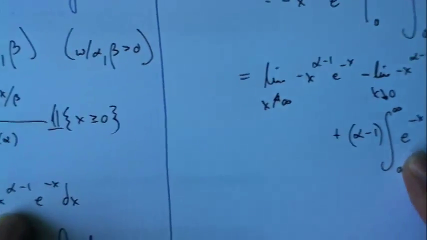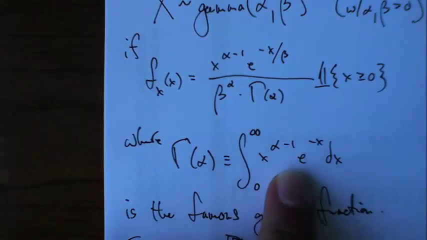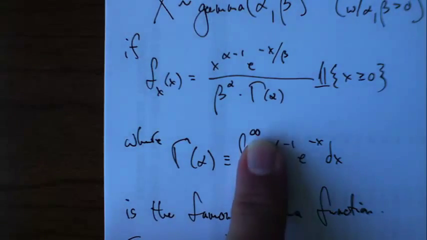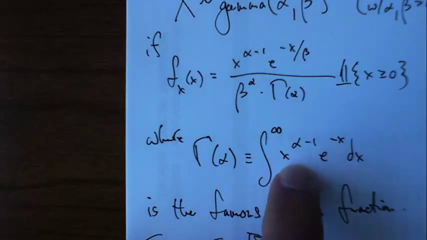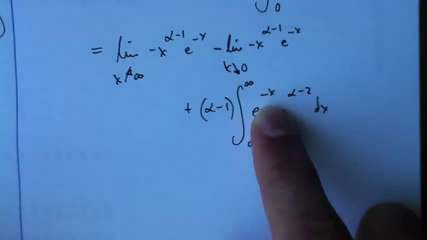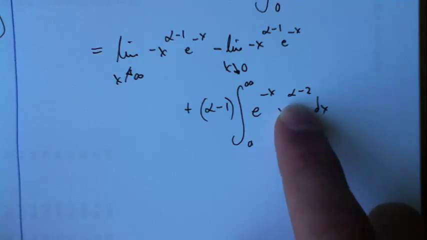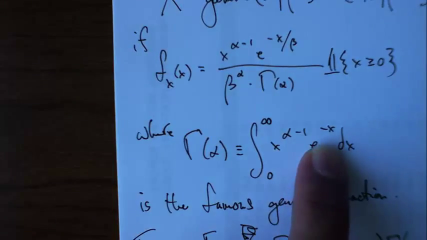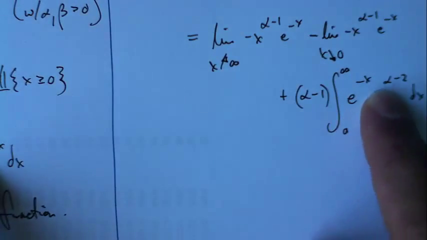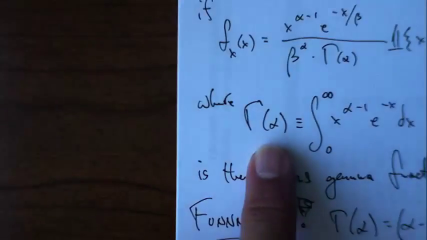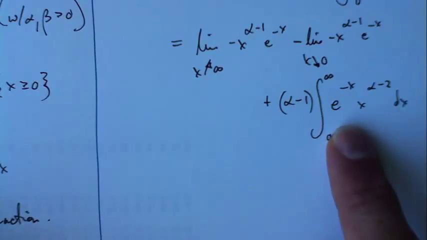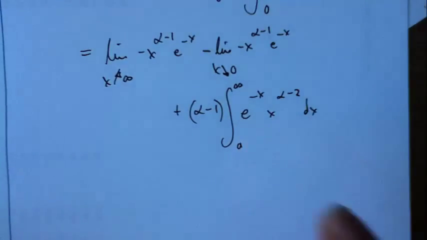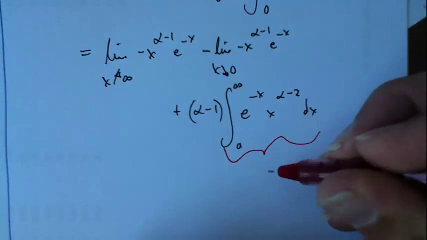If I come back over here, this was the gamma function: integral from 0 to infinity, x to the alpha minus 1, e to the negative x dx. Here we've got x to the alpha minus 2, it's different. So basically this is the gamma function, but it's not gamma of alpha. Instead, this stuff is gamma of alpha minus 1.